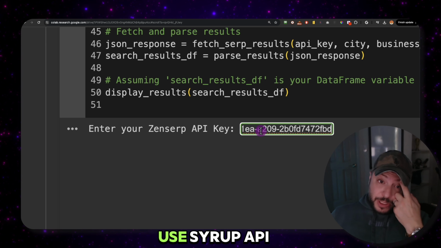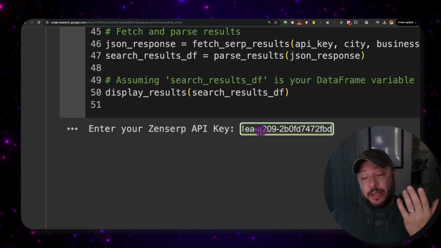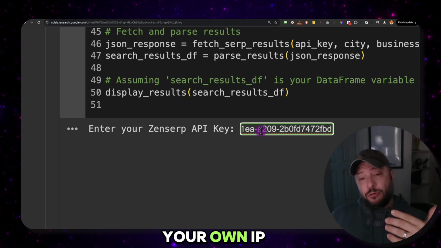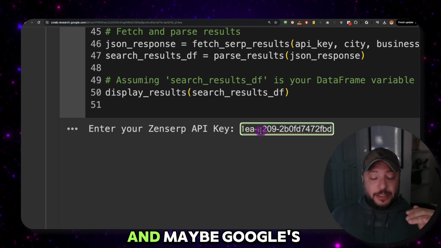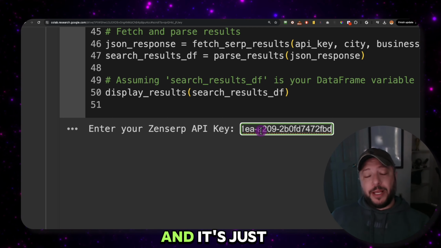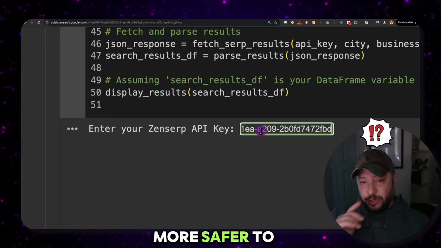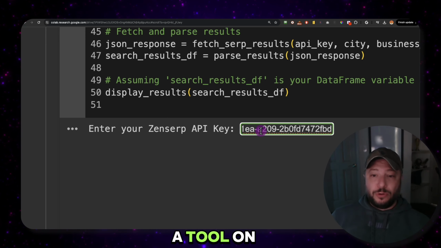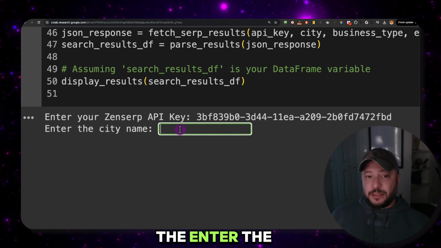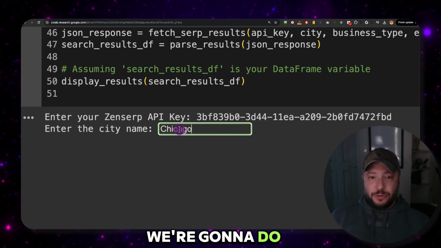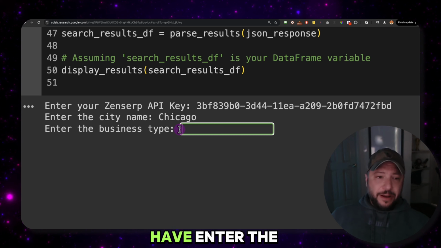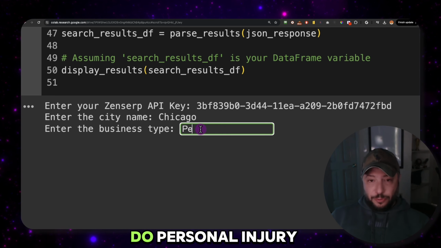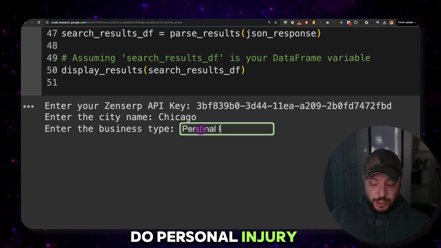The reason we use a SERP API is that you don't want to use your own IP, and maybe Google's going to block you. It's just a little bit safer to scrape the SERP with an API tool. All right, so after you do that, you click enter, and then you enter the city name. In this case, we're going to do something for Chicago. And then we have enter the business type. So we're going to do personal injury lawyer.